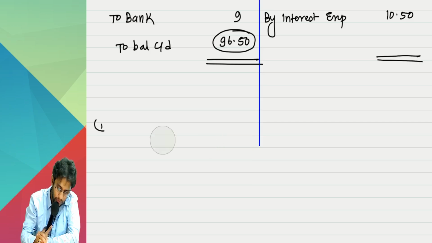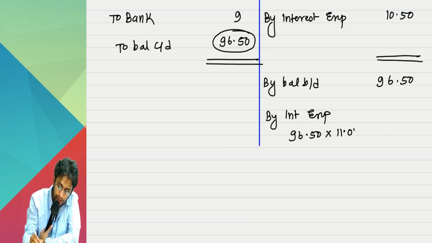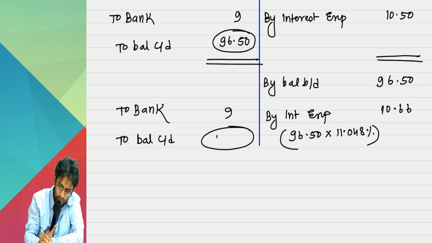Now, the first year is over. Now, you are in the second year. Balance brought forward 96.5. Come to the end of the second year. Again, write interest expense. How to write? 96.5 into 11.048%. Tell me the answer, sir. 66. At the second year ending, are you paying anything? Yes, to bank 9. Pay that. 16. 2 years are over.